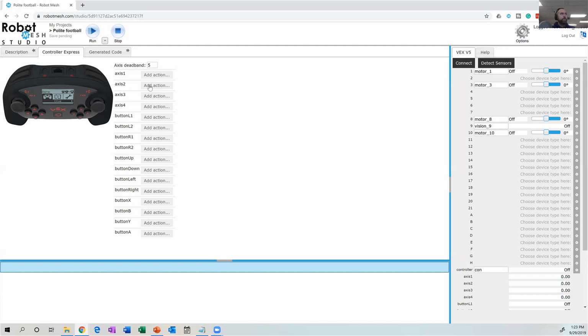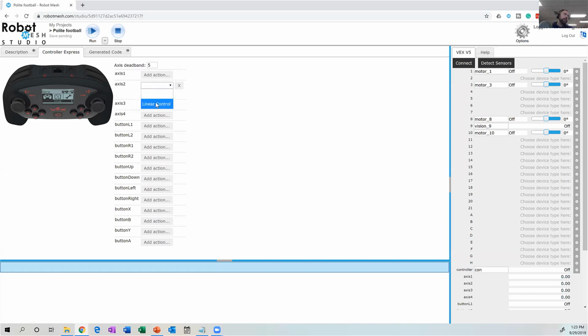So right now I'm going to go to add action. It's going to say, what do you want to do? I want a linear control, meaning that when I press the joystick forwards, it's going to spin the motor one way. And when I pull the joystick back, it's going to spin the motor in the other direction. So here I'm going to have linear control, motor, and then my motor. What is that button going to control? On axis 2. So I'm sorry. So let's change this around a little bit because that I believe was my right motor. Let's just see. Now this is where you get confused, where it's like, ooh, which motor am I using? Let's just say it doesn't really matter right now. So axis 2 is my right joystick. I believe motor 1 is my right motor.